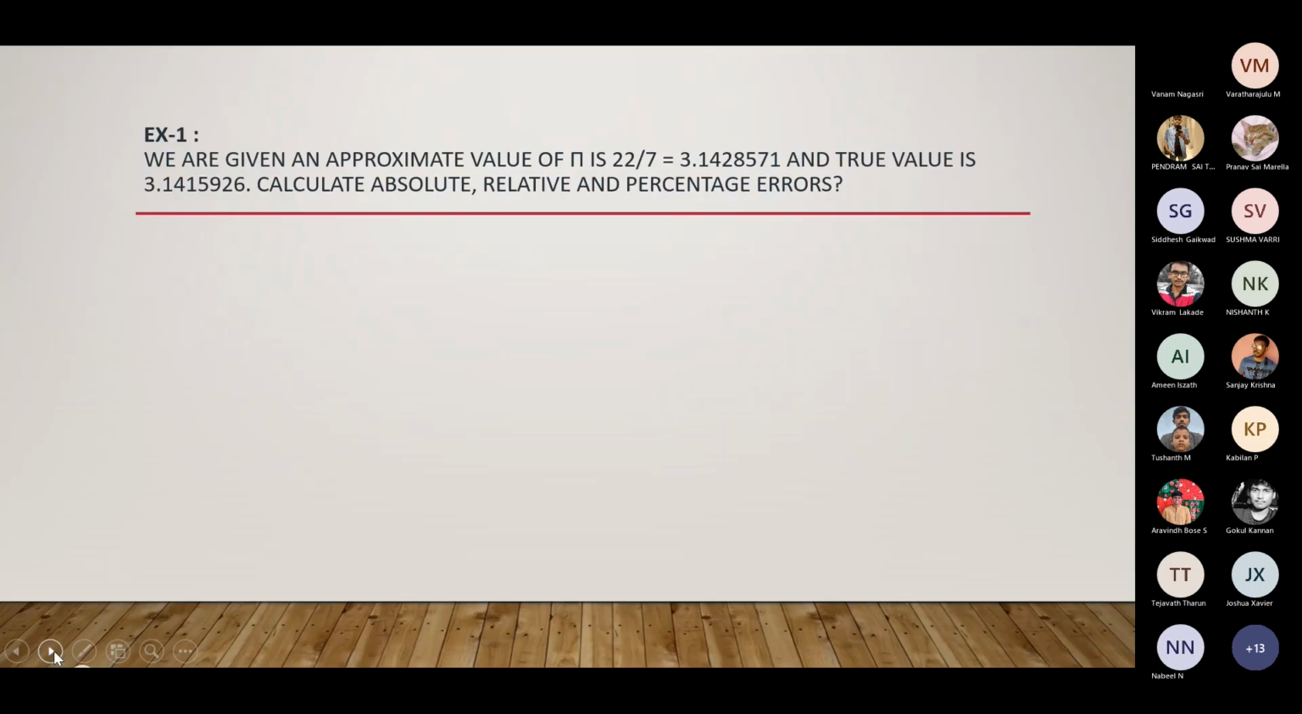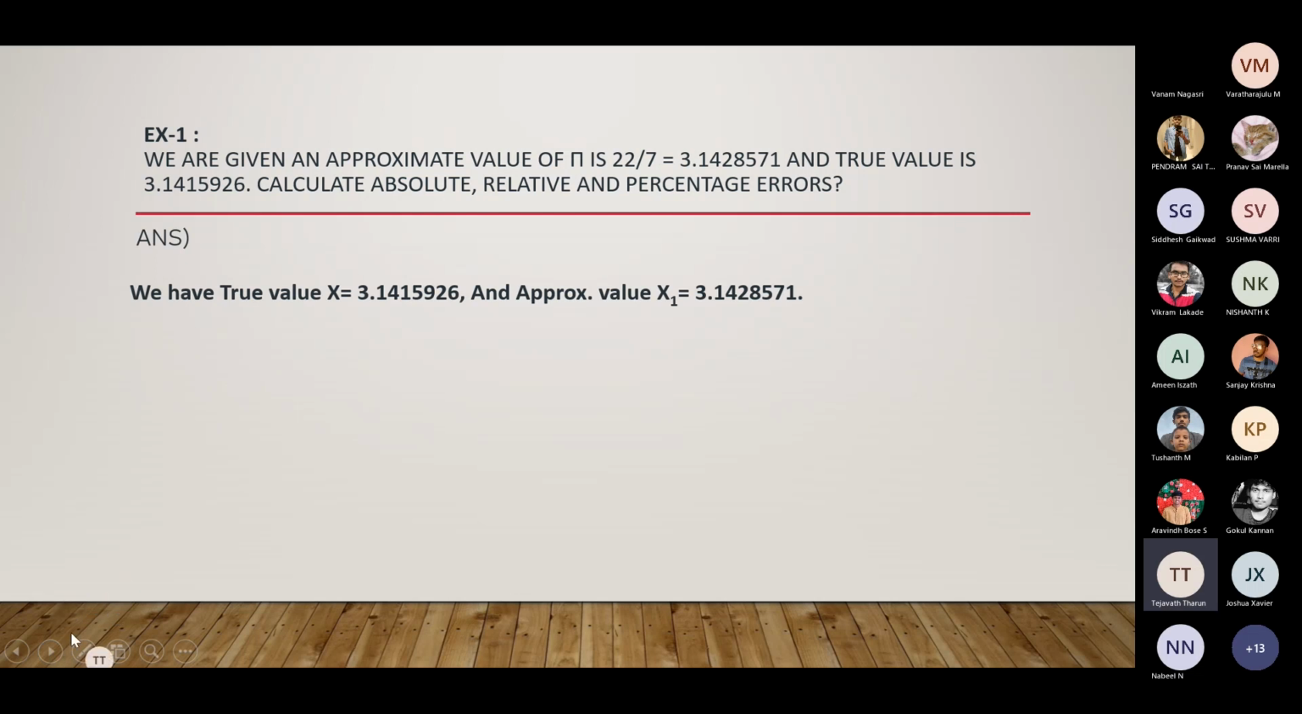So here is an example. This question relates absolute, relative, and percentage error. The example is: we are given the approximate value of pi as 22/7, and the true value is 3.145629, and we must calculate the absolute, relative, and percentage error. As we know, the absolute error formula is EA equals x minus x1 equals delta x, where the true value given is 3.1415926, and the approximate value is 22/7.